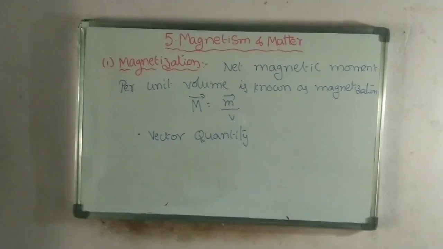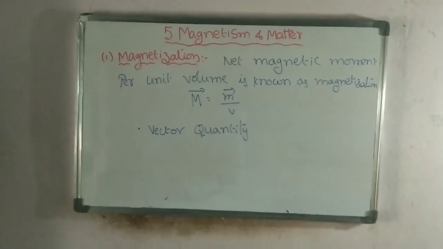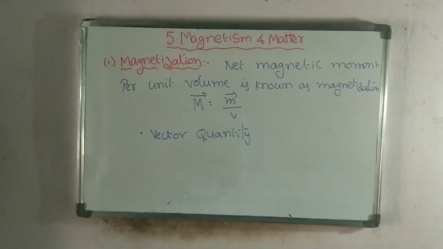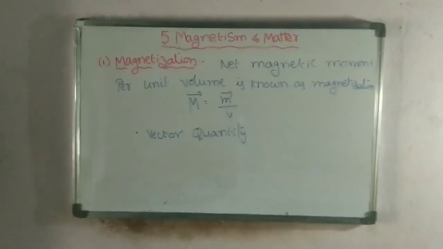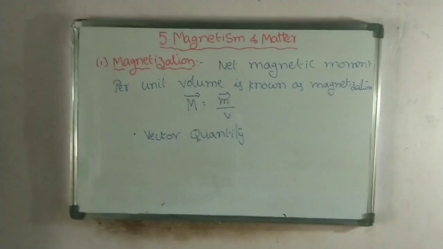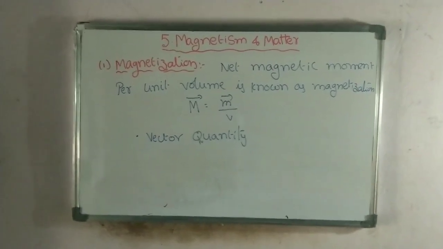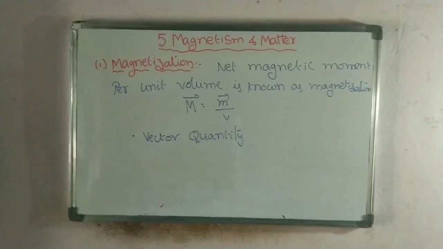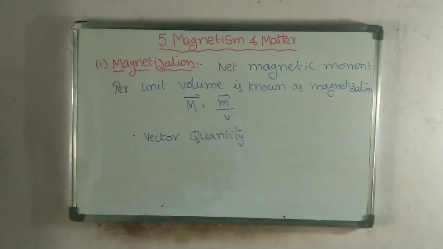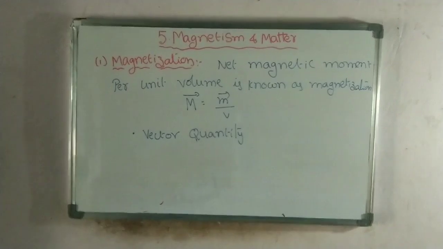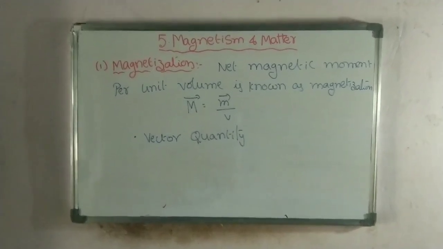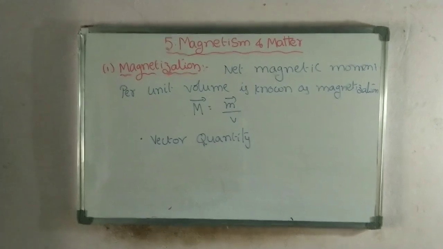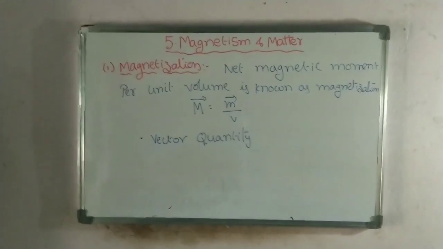The net magnetic moment per unit volume is known as magnetization, represented by capital M. The formula is M = m/V, where M is magnetization, small m is the dipole moment or magnetic moment, and V is volume.